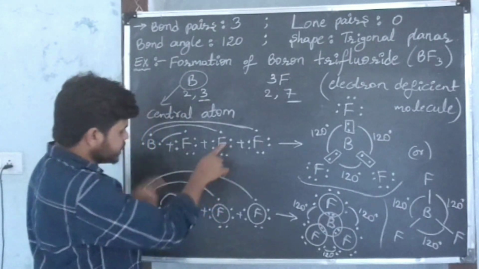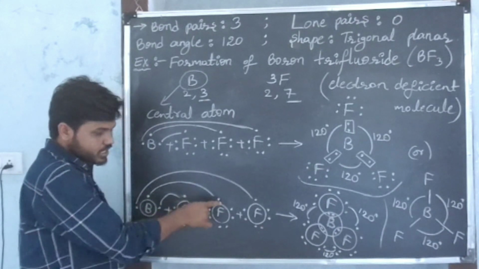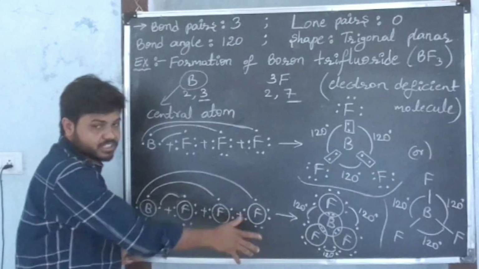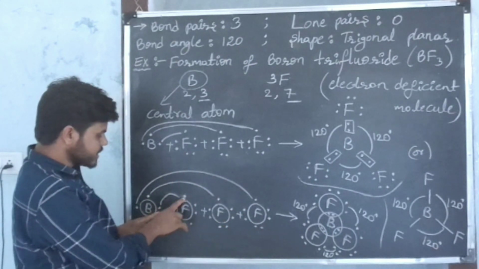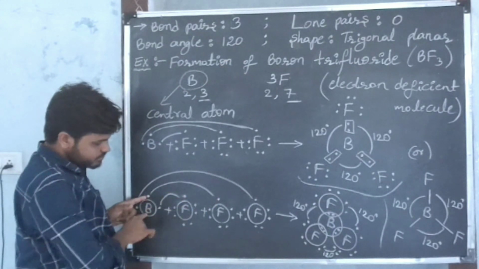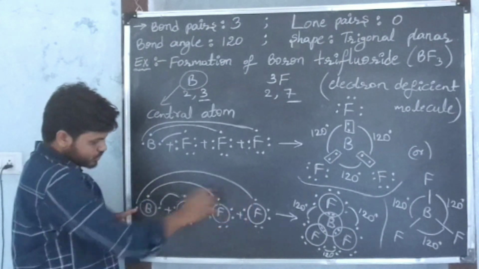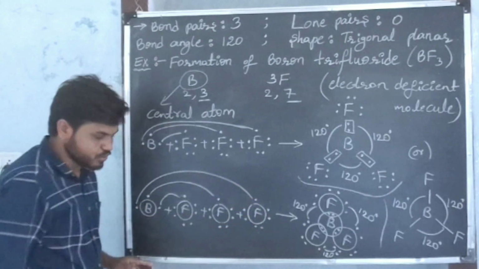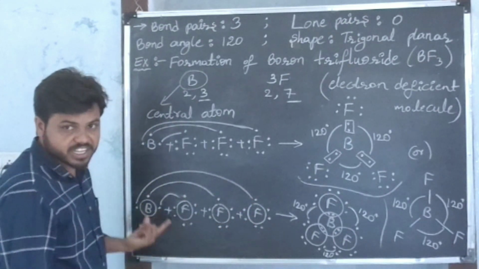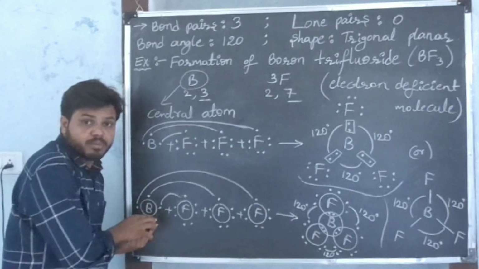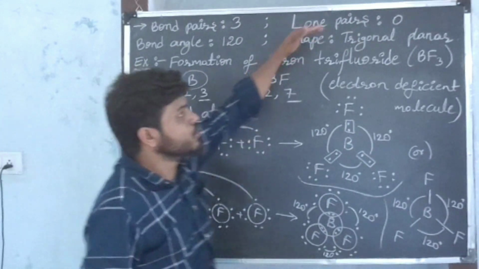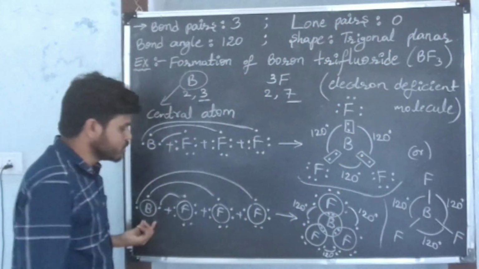Now each fluorine is sharing 1 electron with boron. Boron is sharing 3 electrons with the 3 fluorine atoms. These 2 electrons are shared between boron and one fluorine, these 2 between boron and another fluorine, and these 2 between boron and the other fluorine, right? In boron, there are 3 electrons, and all 3 are participating in chemical reaction. Means unbonded electrons are not there in the boron atom. Lone pair electrons are not present in the boron atom.